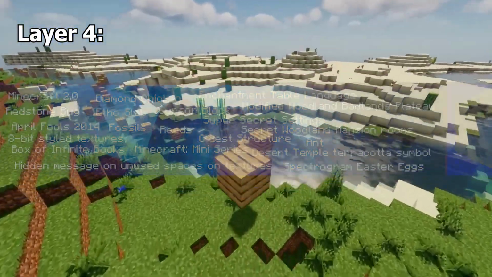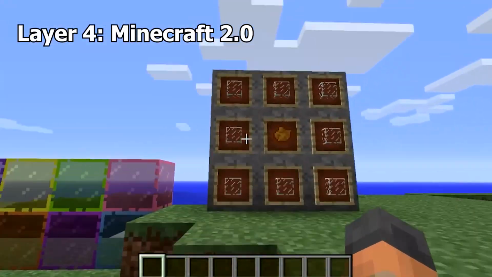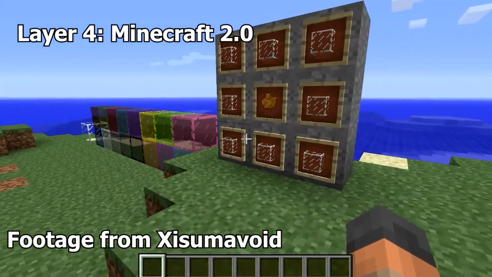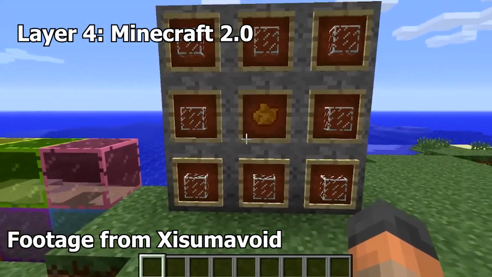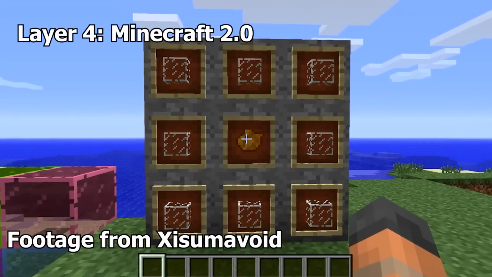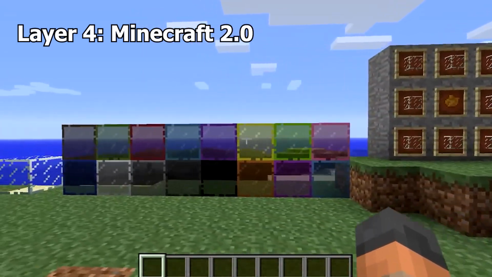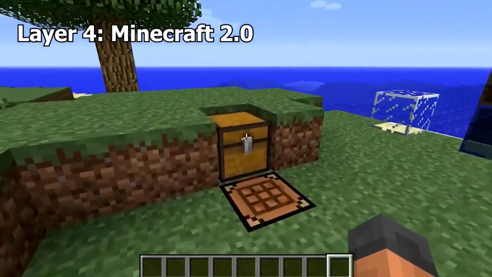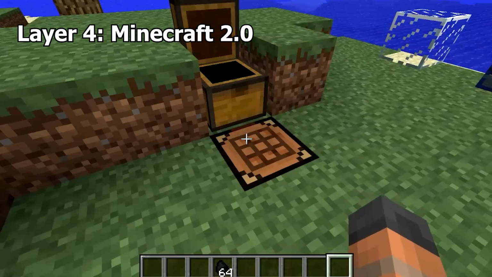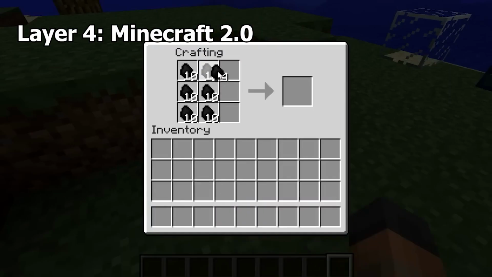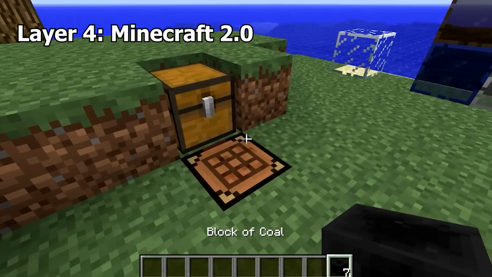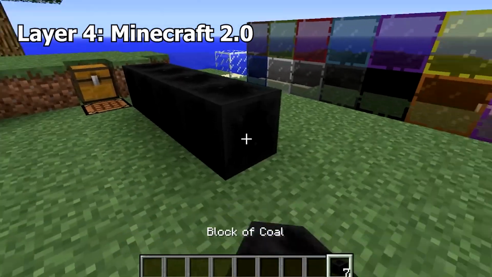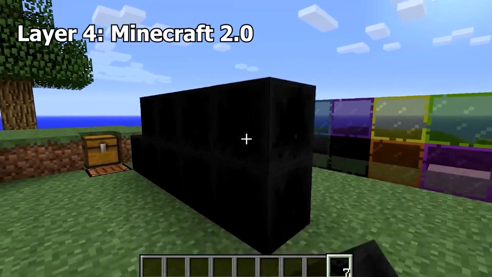Layer 4. Minecraft 2.0. Minecraft Java Edition 2.0 was the April Fool's event for 2013, where select celebrities were given a branch of Minecraft to show off with wacky features, such as coal blocks, which didn't exist at the time. Oddly enough, a ton of the items that were joke editions at the time have actually been added to the game now, such as the coal blocks aforementioned and tinted glass. A lot of the next Iceberg entries coming up are from this April Fool's version.